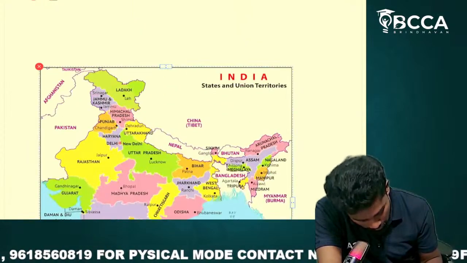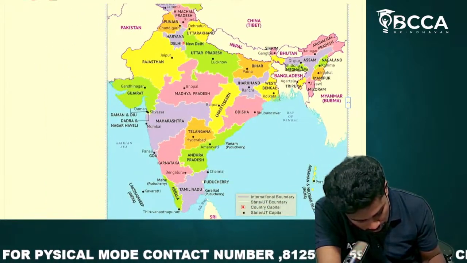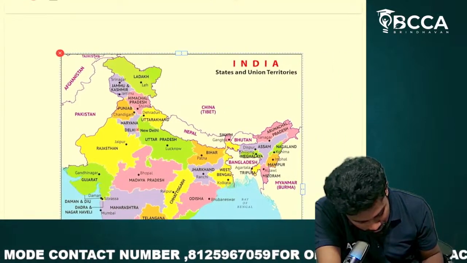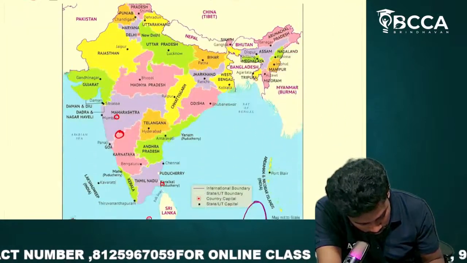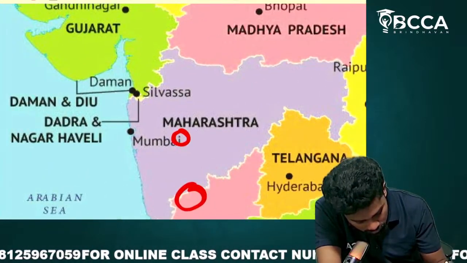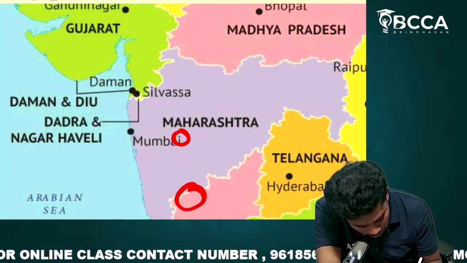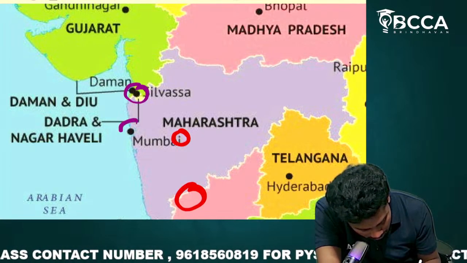Sixth one. Come to the Gujarat side. Here you could see Daman and Diu, Dadra and Nagar Haveli.